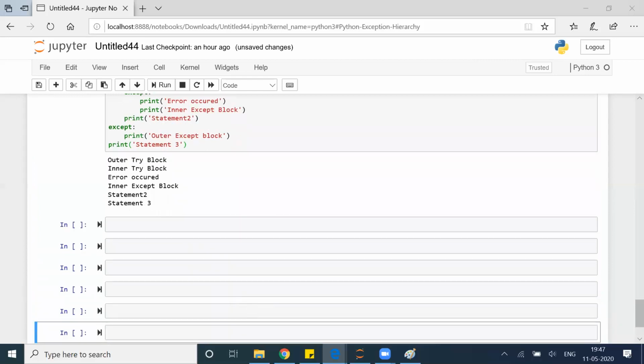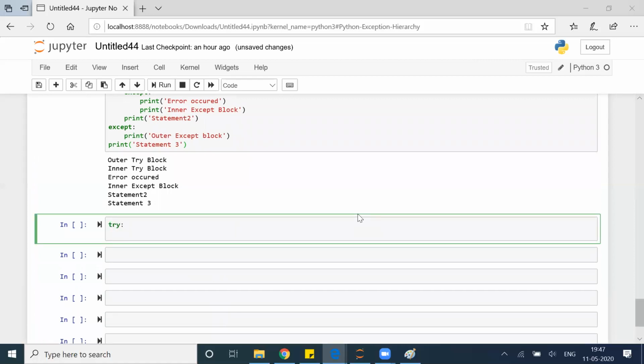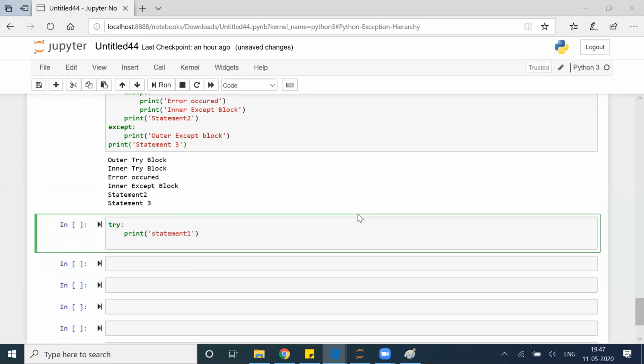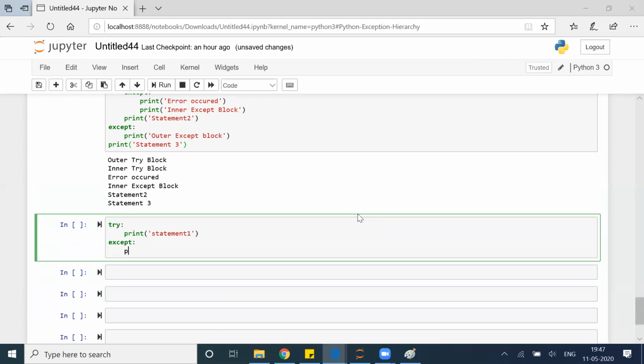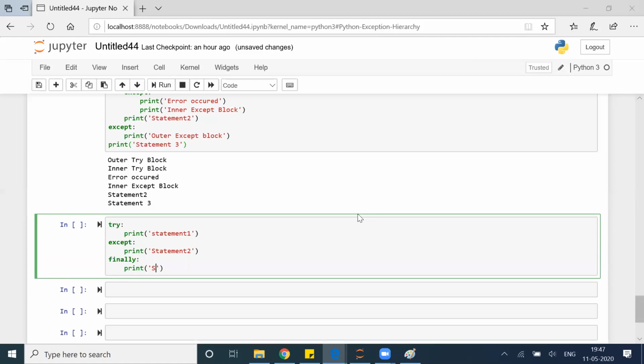All right. Now there is a concept of finally as well. Now what is finally? Let's try to understand finally. We have try. Let's say I have print statement 1. Then we have except, print statement 2. Then we have finally, print statement 3. This is how I can write try except finally.